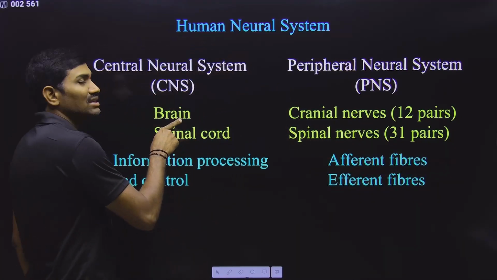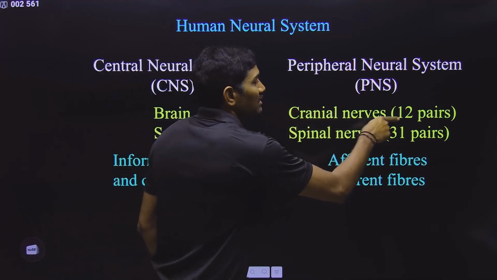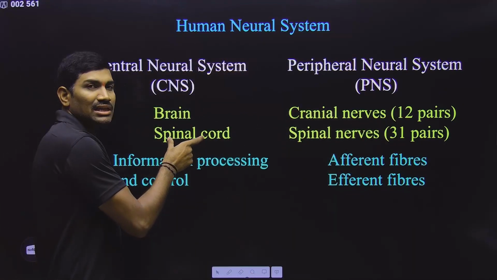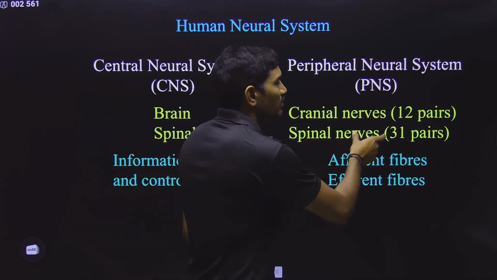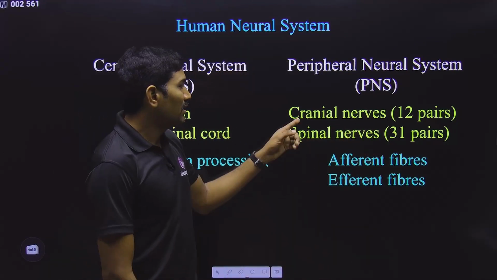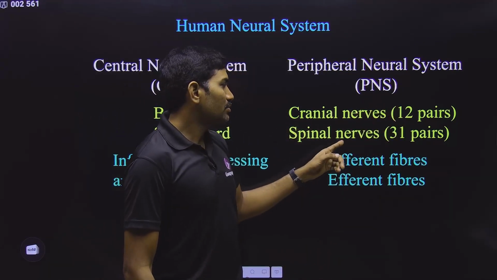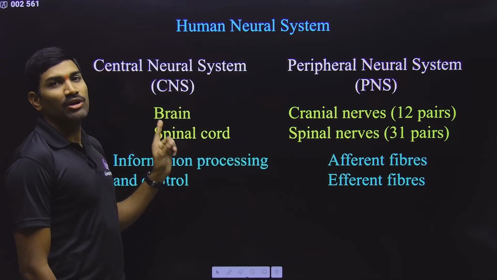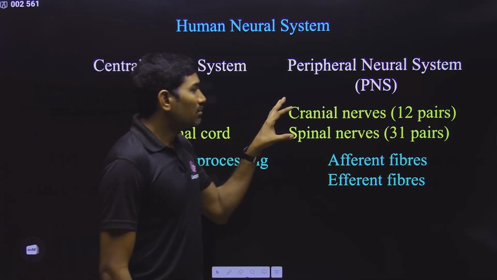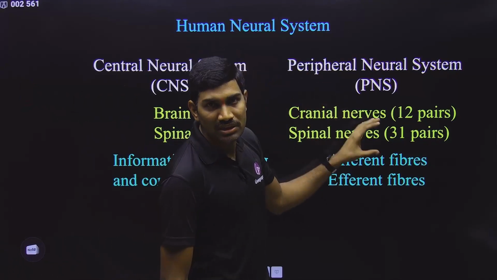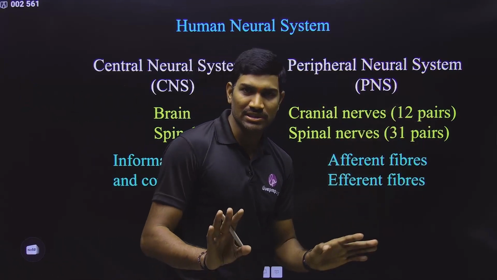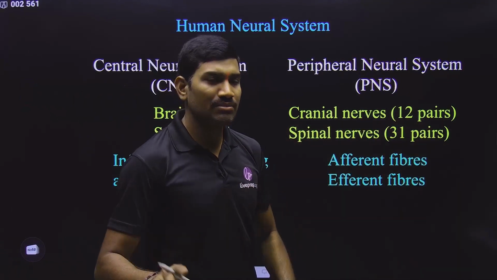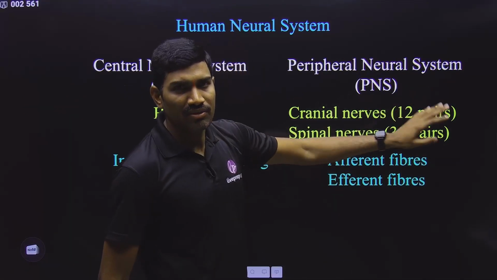The nerves that are coming from the brain are called cranial nerves. They are 12 pairs in number. And the nerves that are coming from the spinal cord are called spinal nerves. Please observe carefully. Cranial nerves are 12 pairs and spinal nerves are 31 pairs. Brain and spinal cord are part of the central nervous system, but the nerves that are arising from these are part of the peripheral nervous system. That's it. And regarding this number of pairs, it is not needed for examination. Simply for information purposes I give.